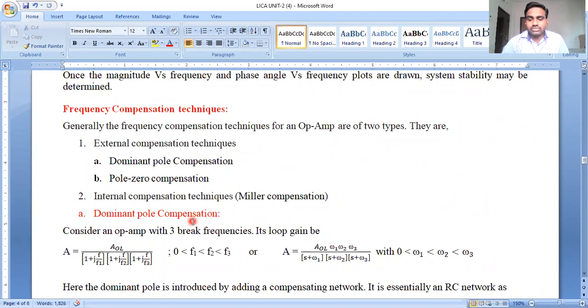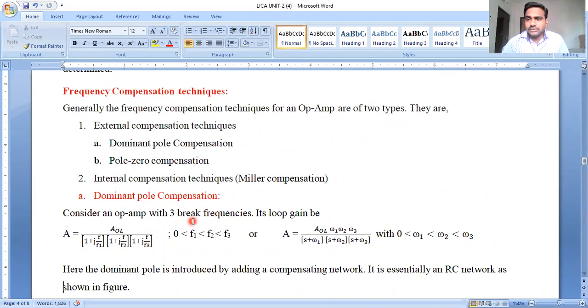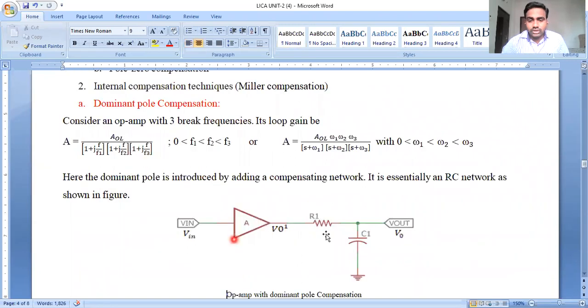In the previous AC analysis, we have seen a single RC pair. If we have three RC pole pairs, there will be three corner frequencies, and this causes a serious and severe problem. If we see the circuit, external compensation means we are connecting an RC pole pair at the output terminal of the operational amplifier circuit.